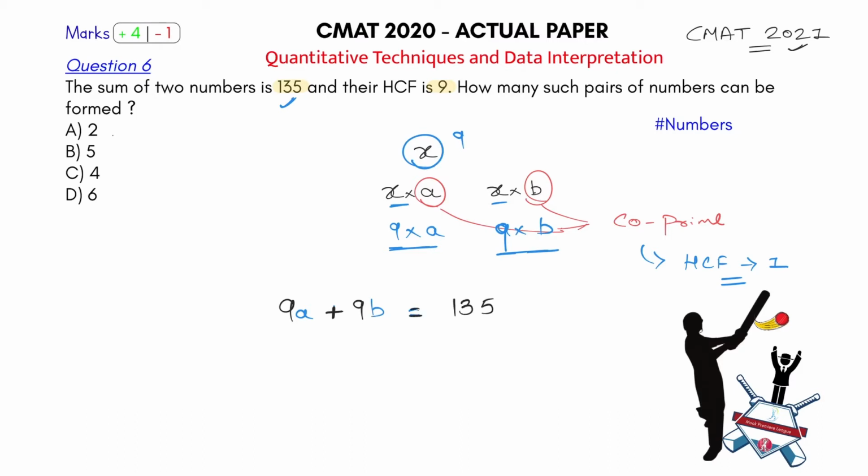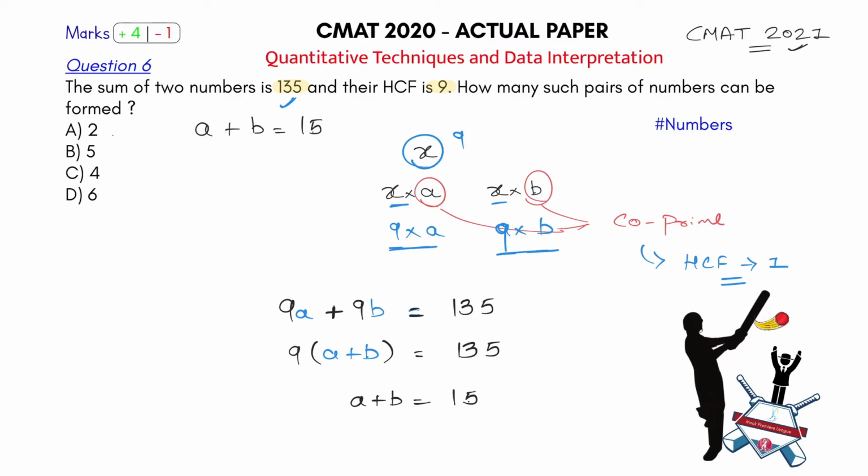So what does this tell me? I'll take out 9 as common from here. So what am I left with? a plus b, and this is equal to 135. So a plus b is equal to 135 divided by 9. 9 ones are 9, 9 fives are 45, so 15. The sum of the two numbers, a plus b, is equal to 15.